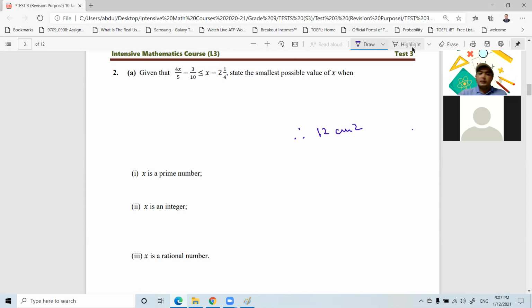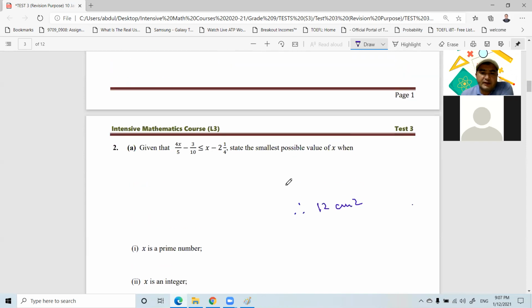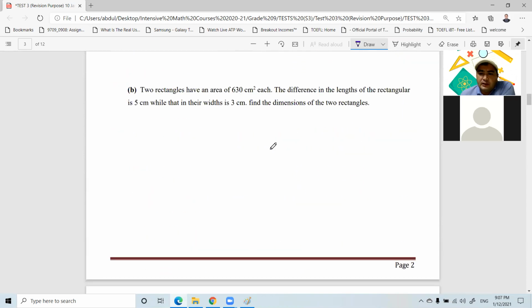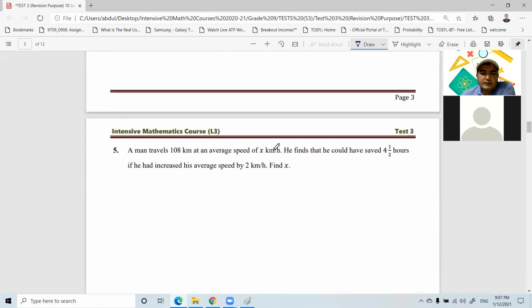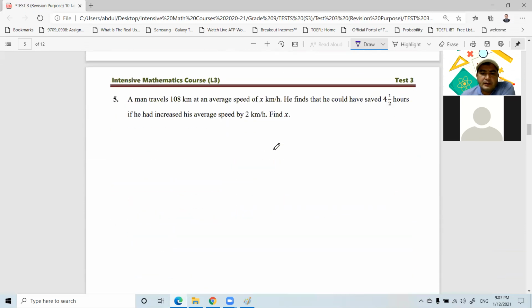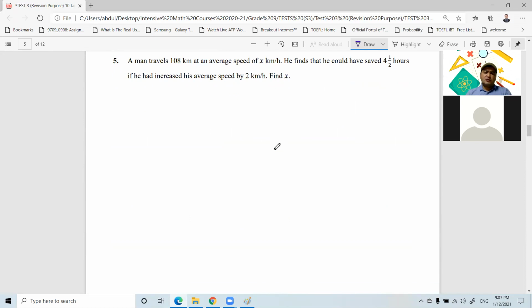Okay, so this file I have already shared with you. All right, so we are just going to practice a few questions from here. And after that I will move to another test. I will show you a few examples of how to do those test questions, and after that you'll move to